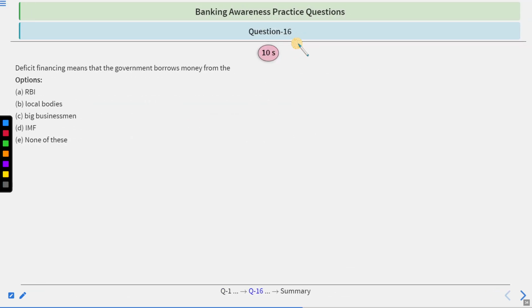Question number 16. Deficit financing means that the government borrows money from: the Reserve Bank of India, local bodies, big businessmen, IMF, none of these. To answer this, you will have 10 seconds. Time starts now.